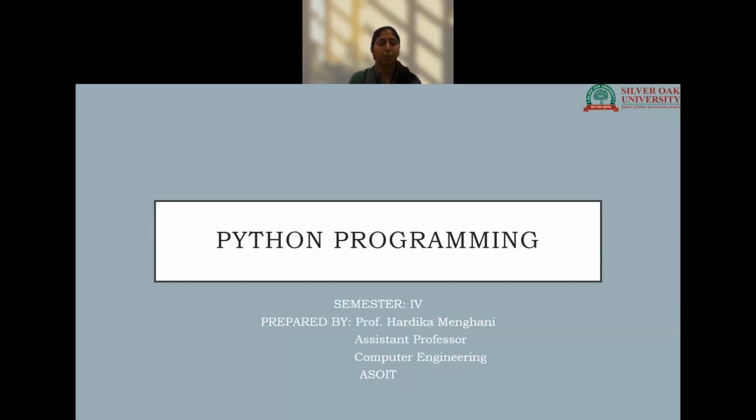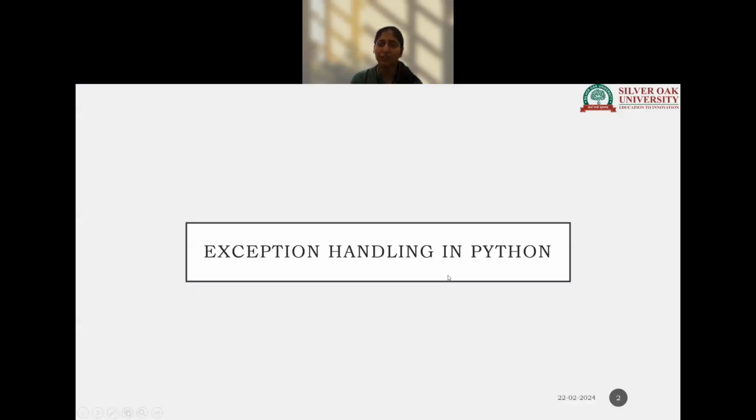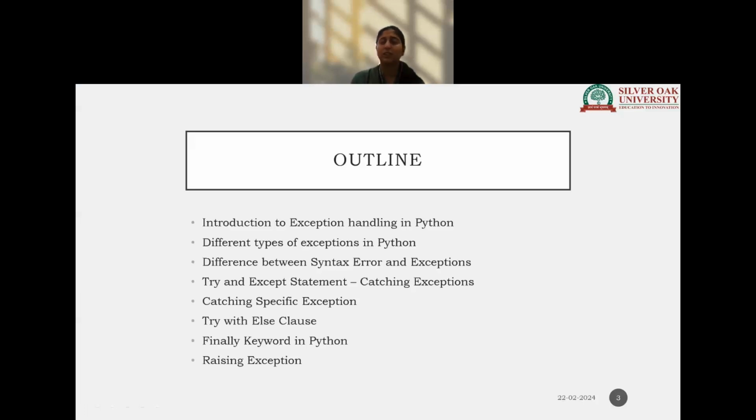In today's Python programming, we will be going through the concepts of exception handling in Python. This is the outline we'll follow during the whole video: introduction to what is exception handling, different types of exceptions in Python, difference between error and exception, try and except statement, catching a particular specific exception, try else clause, finally keyword, and raising the exception.